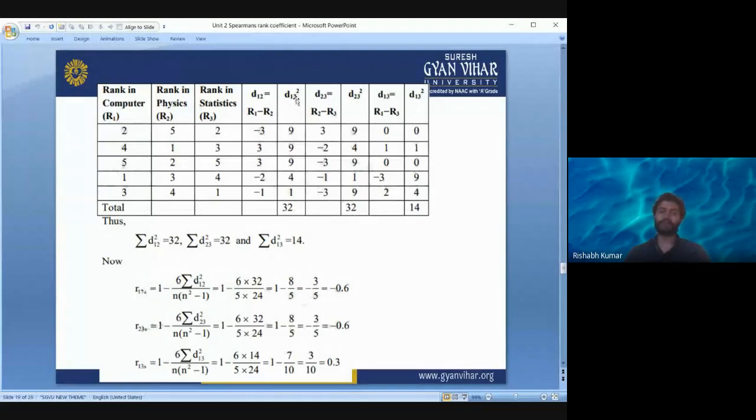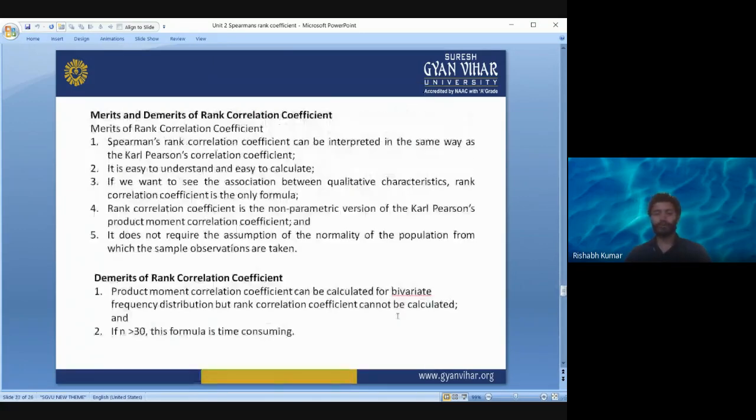Okay, the square difference column for all the three combinations. So we will find out the correlation separately between computer and physics, computer and statistics, and physics and statistics. Okay, so that's how you are going to do it.